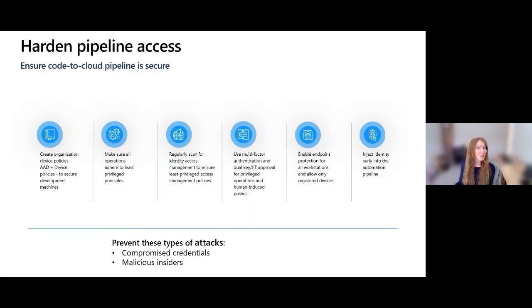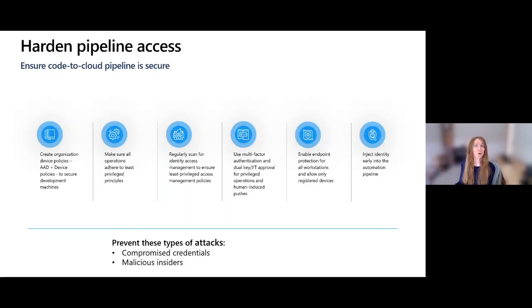And you want to run a regular identity access management scan that is double checking what level of access people have and reviewing that, because things happen. Someone needs to do their job really quickly and they get added, maybe temporary extra access was intended, or someone is in a hurry, but you just need to review that to make sure this access does not get out of control. And you want to make sure you're using multi-factor authentication and something like dual key or IT approval for privileged operations and human-induced pushes like CI/CD pipelines. So you just want to have these extra verification steps in there.